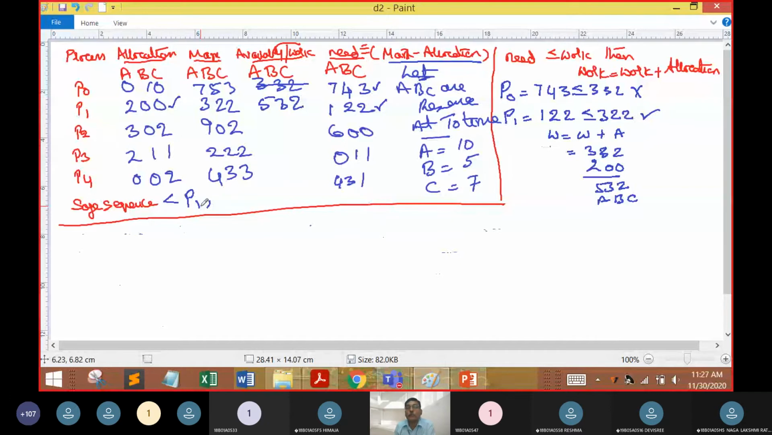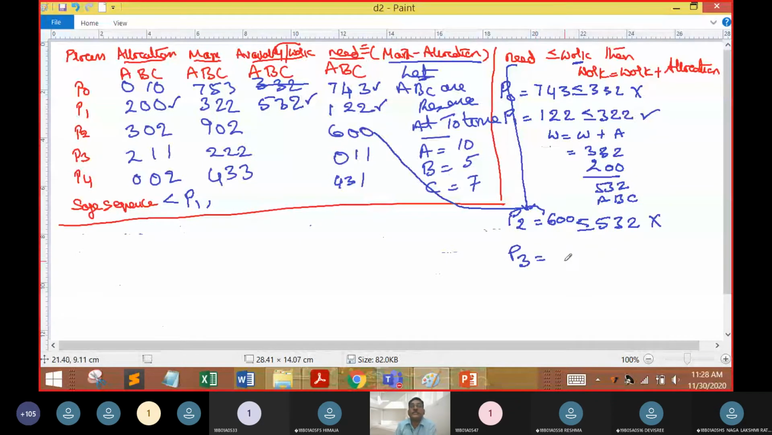Okay, next I am going to compute P2. What is the P2 value? P2 value was the need. What is the need of P2? Need of P2 was 600. Now, what is the new work, or what is the new availability? The new availability was 5, 3 and 2. So is 600 less than or equal to 5, 3 and 2? Obviously the condition is false because 6 is not less than or equal to 5. So now we can't take up P2. Then we are going to move on to P3.